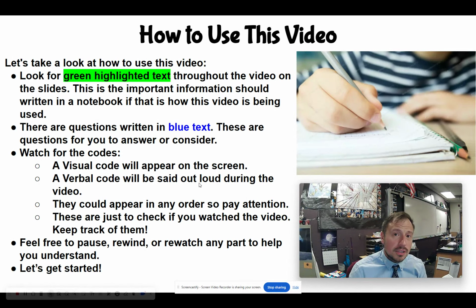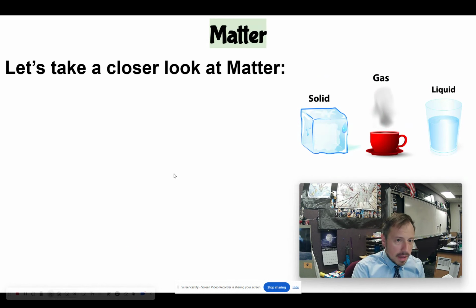There's also going to be text written in blue. Those are questions for you to answer or for you to consider. Now, throughout this video, there's going to be one visual code that'll pop up on the screen, one verbal code that will be said by myself, and those can happen in any order, so pay attention. But let's get started.